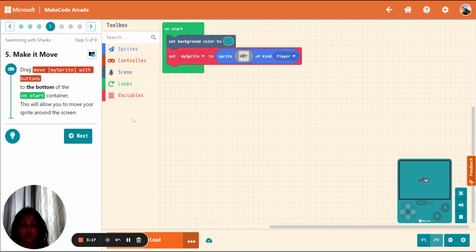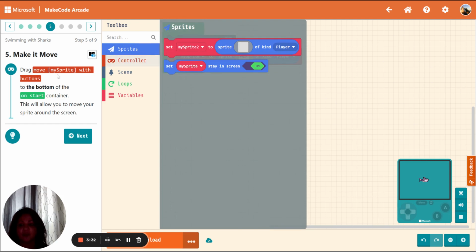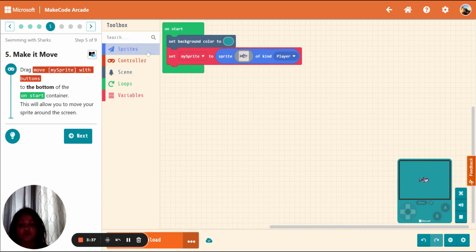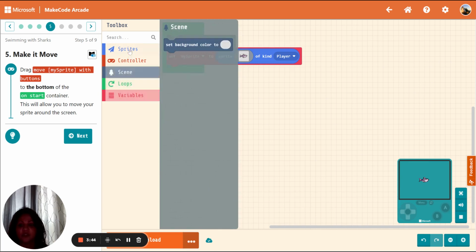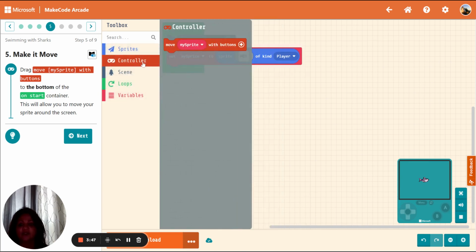So this actual code tells us how to make an app using the blocks. Now, next, we're going to drag the move my sprite with buttons. So we're going to go here, sprite, move my sprite at the bottom of the on start. So move my sprite with buttons. So I'm going to go through each one to find that. So it's in controller, and they use the red color to match the red color.